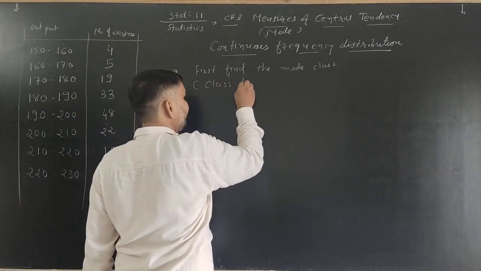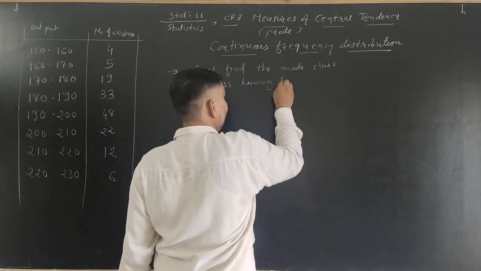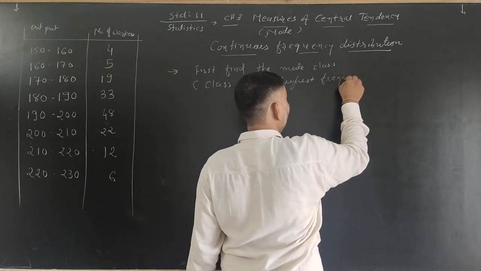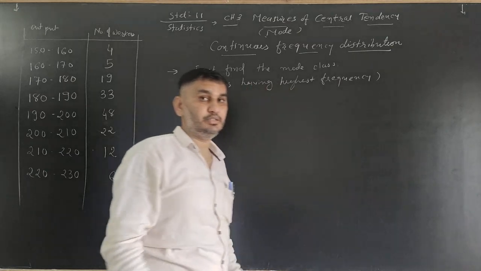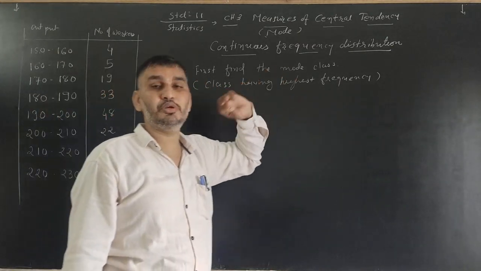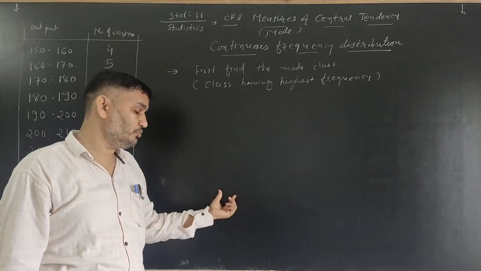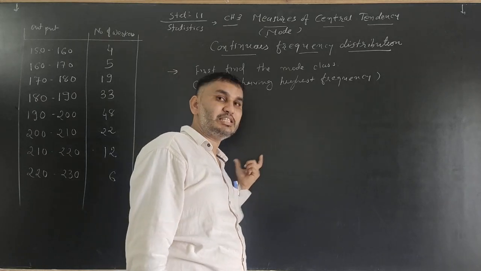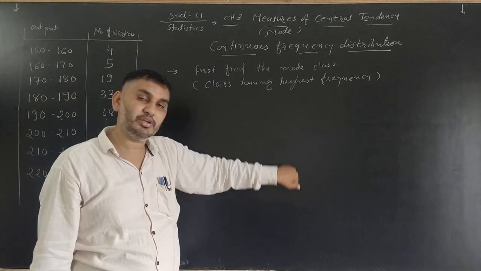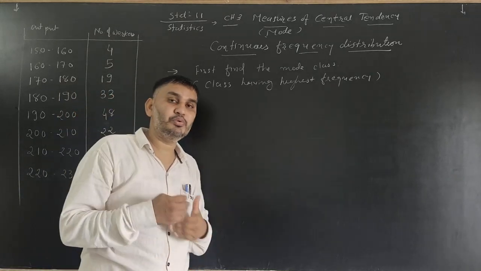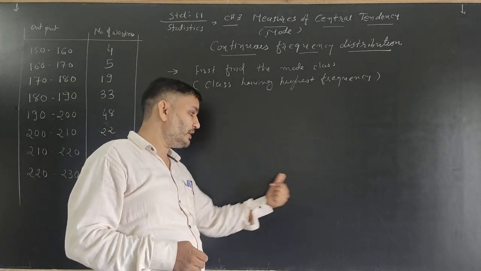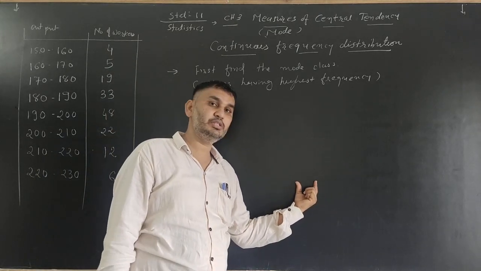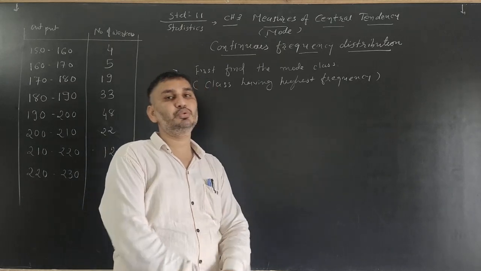The class having the highest frequency is known as the mode class. The same as in discrete frequency, the observation having the highest frequency, the same with the class having the highest frequency. It means this class की frequency सबसे highest हो. Check in the frequency, it means the fi column. The highest frequency shows the modal class, and the respective class is the modal class.